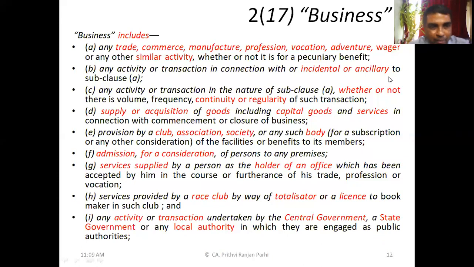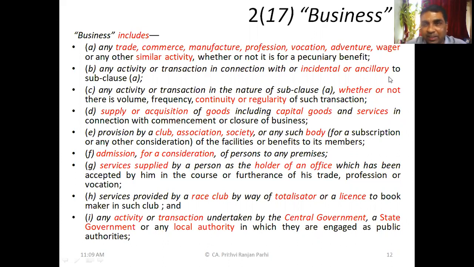Okay. Point E. Provision by a club, association, society, or any such body for a subscription or any other consideration of facilities or benefits to its members. So certain services or certain goods might be provided by the club, association, society, body.